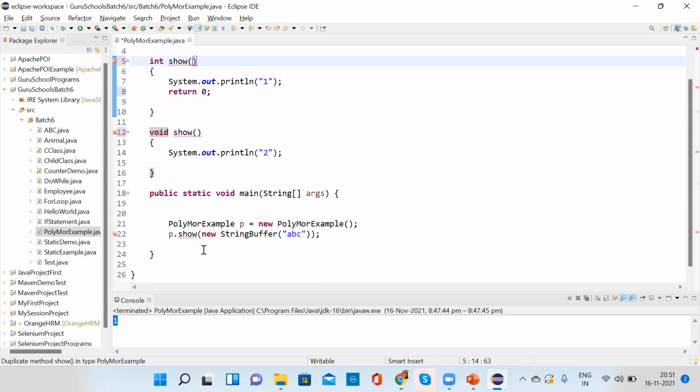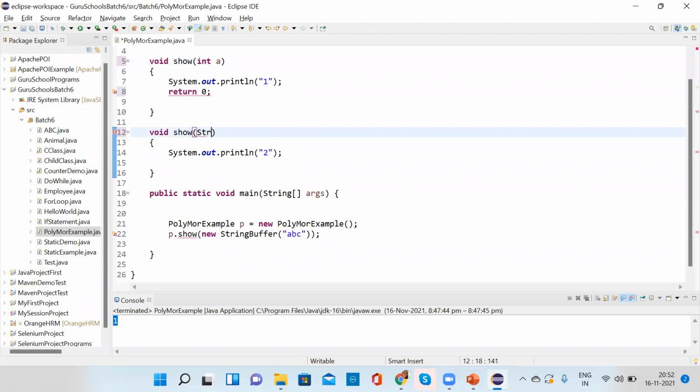And even if the return type is the same, we also cannot achieve it. But I think that scenario was when the arguments are different. Can you give different arguments and a different return type? Yes, then we can achieve it. If it is a different argument, then anyway we can achieve it. Can you make the return type integer there?